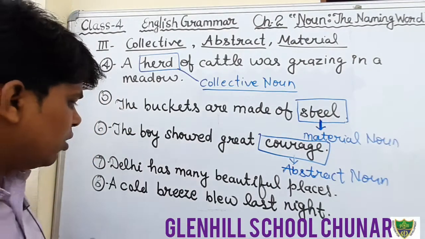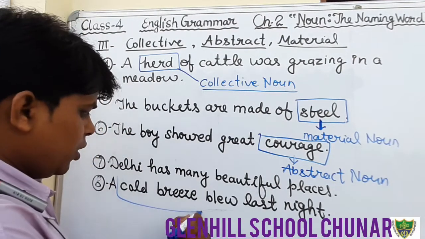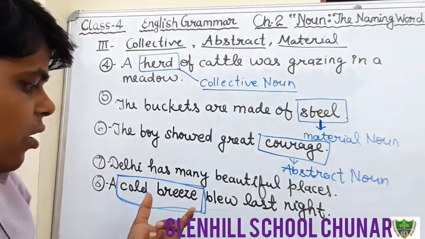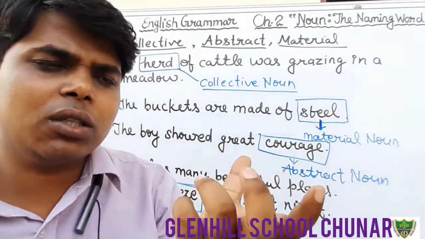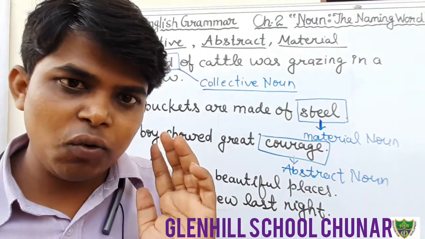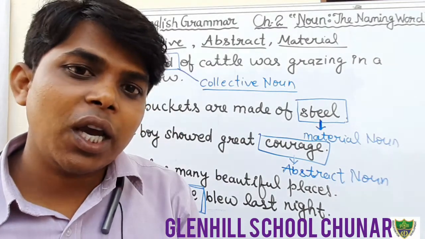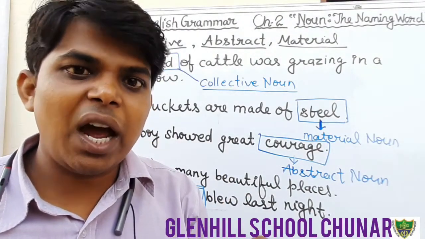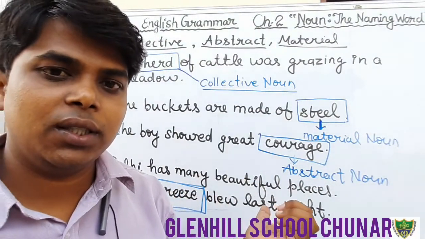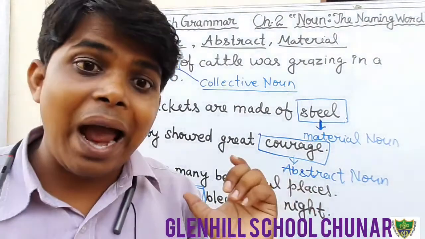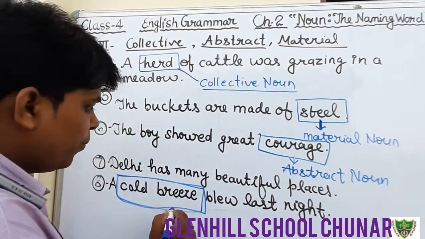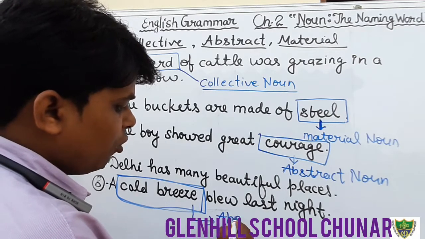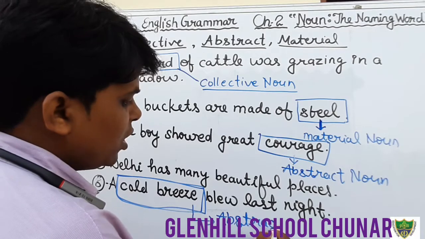In this sentence, you have to find out what is collective, what is abstract, and what is material. Here, a cold breeze is an abstract noun. Why? Because we cannot touch the breeze. Breeze means a gentle wind. Can we touch the wind? No. Can we see the wind? No. We can only feel, we can only realize that the breeze is cold. So the cold breeze is an abstract noun. Circle the word cold breeze, and in front of that sentence you will write abstract noun.